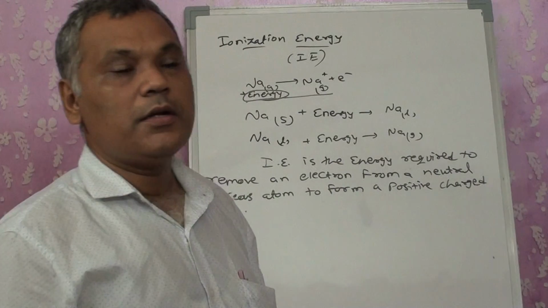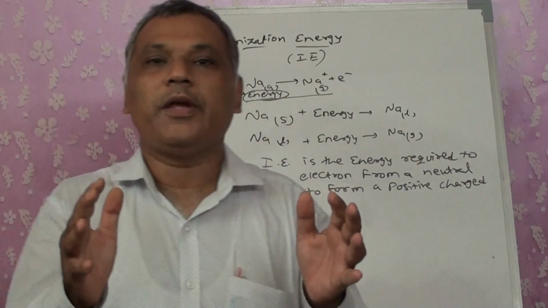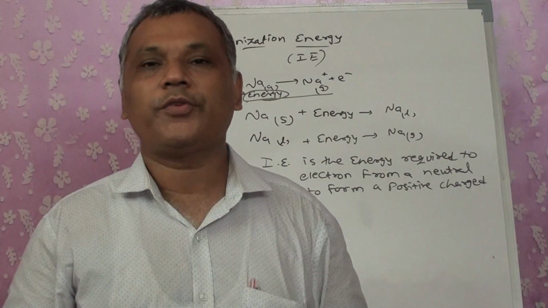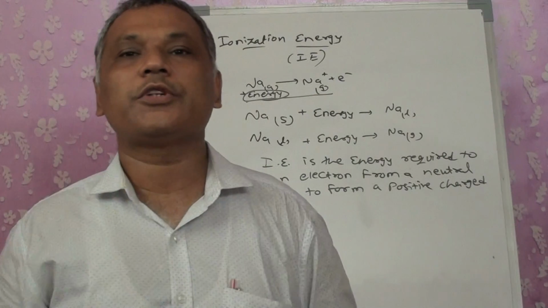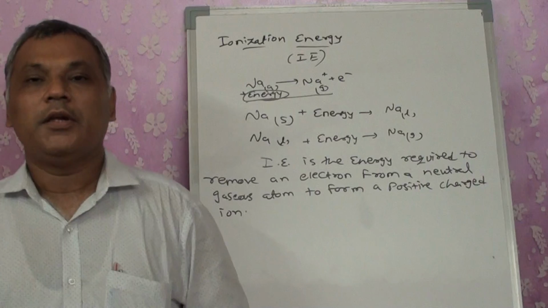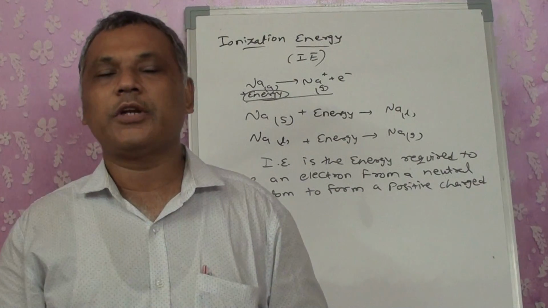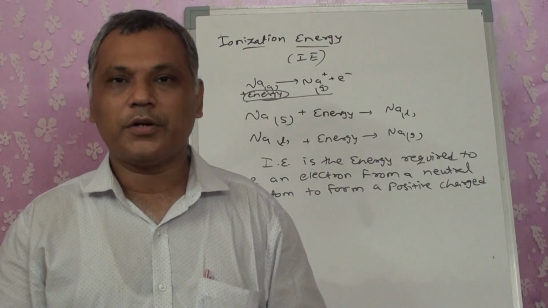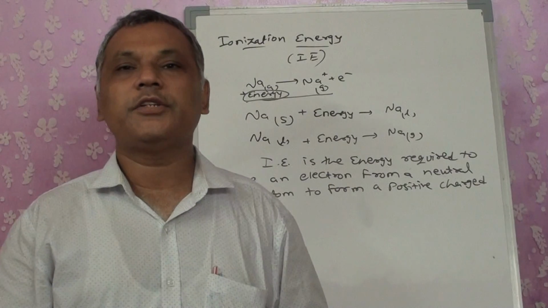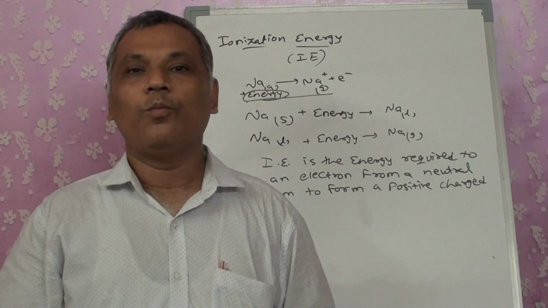If I need energy to remove an electron, and the radius is big, then the force of attraction between the nucleus and the outermost electron is less, so the energy required will be less. If the size is very small, then the nucleus and the outermost electron will be quite close to one another. That means the attraction will be more, and if the attraction is more, the energy required to remove that electron will also be more.